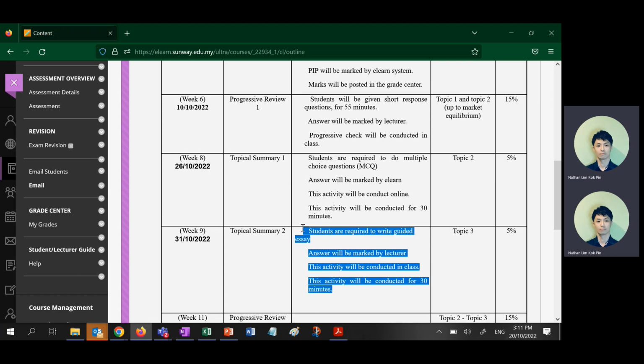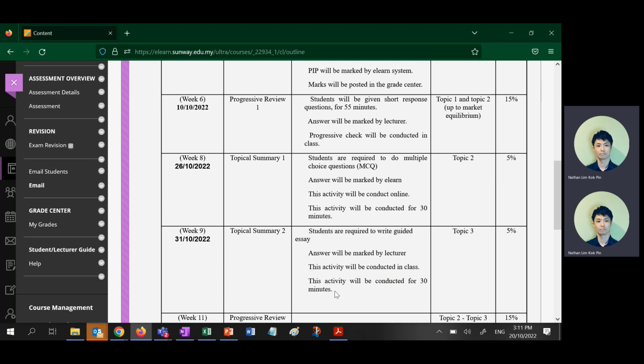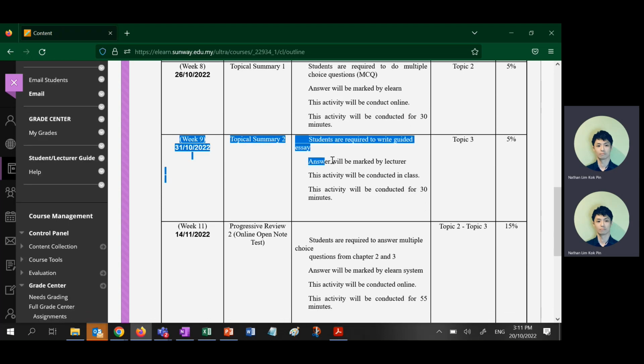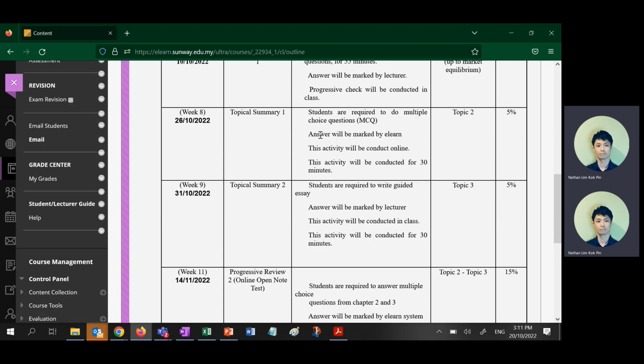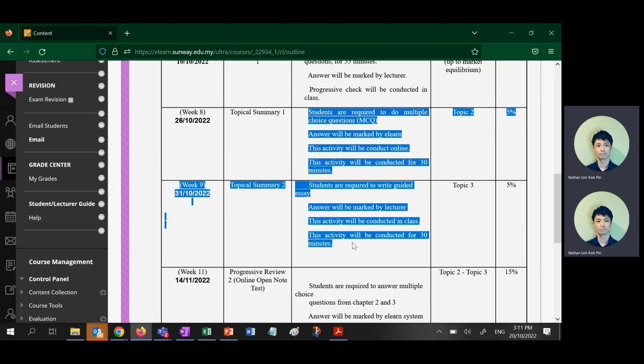Those who are celebrating Deepavali, like 3 of you, you can PM me if you want to do it 1 week later. But there are always pros and cons. In economics, there are always choices and opportunity costs. If you opt to do everything in week 9, you have to do 2 together. One is multiple choice, then straight after, you go to the essay writing. So it's up to you. Don't complain. Life is not fair.